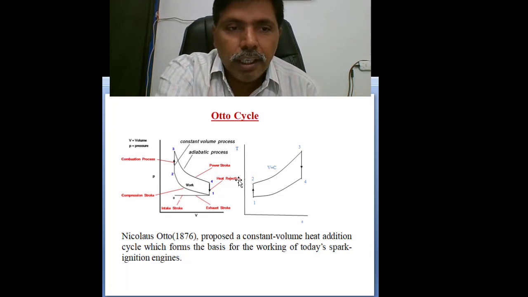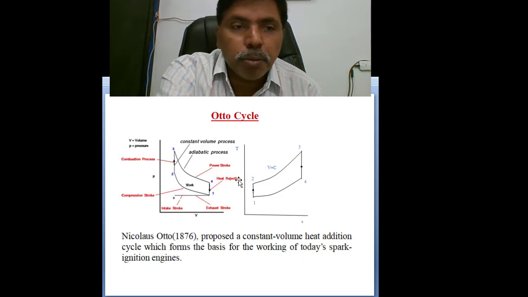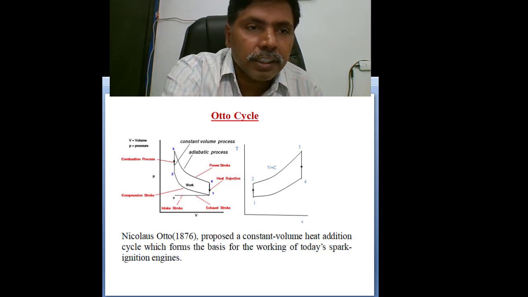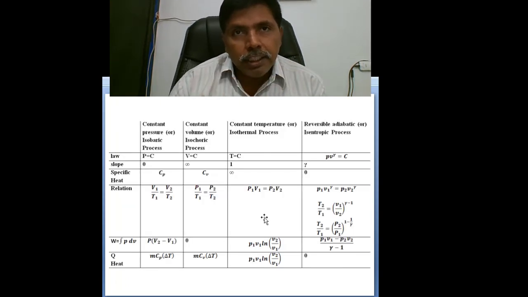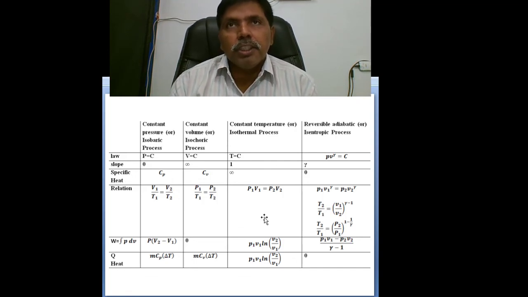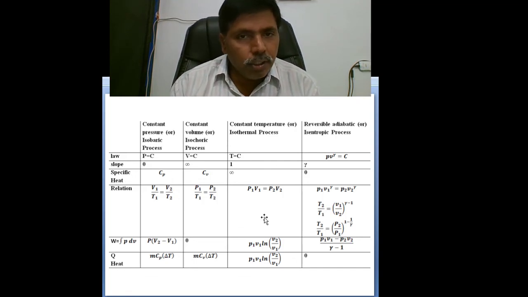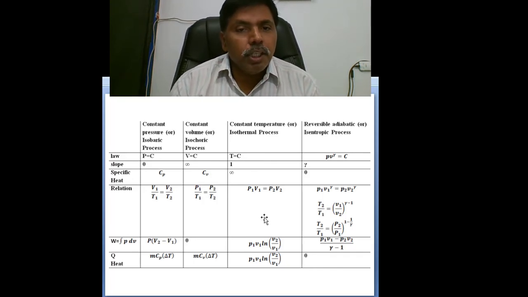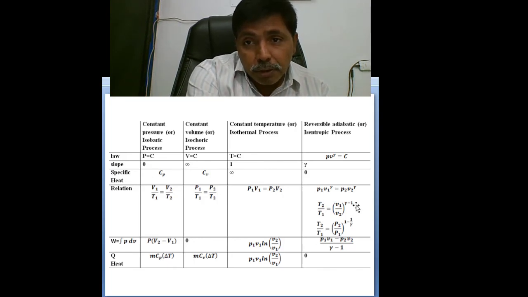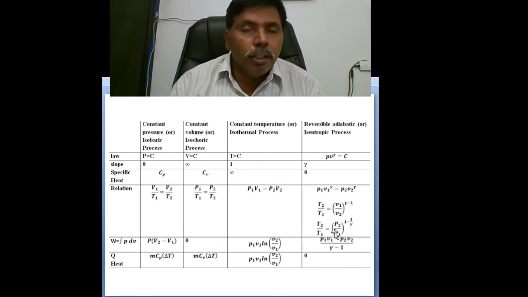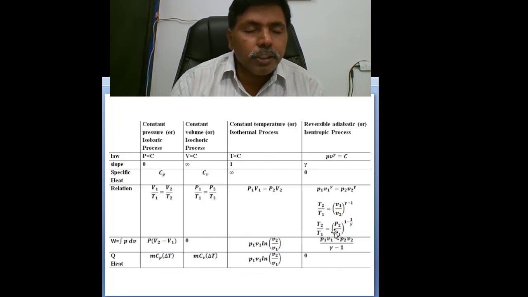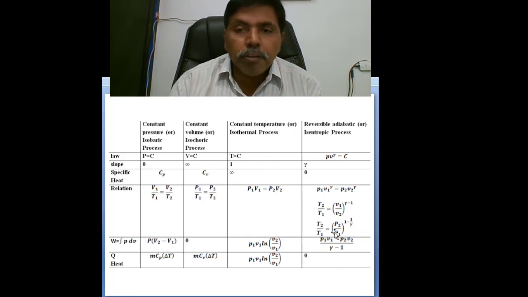I think with this I am stopping my lecture today. I will just revise what we discussed today. Today we discussed the relations of pressure, volume, and temperature in each process: isobaric, isochoric, isothermal, isentropic, and the very important isentropic process. Why? Because every cycle consists of isentropic processes and work interactions. So this relation is very important for determining the thermal efficiencies, work done, and mean effective pressure.